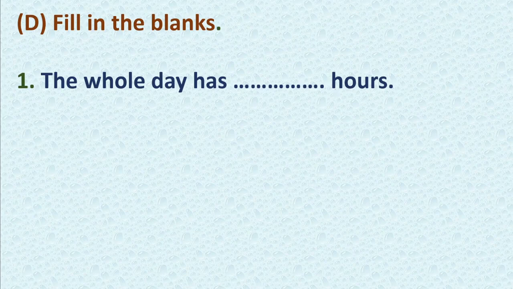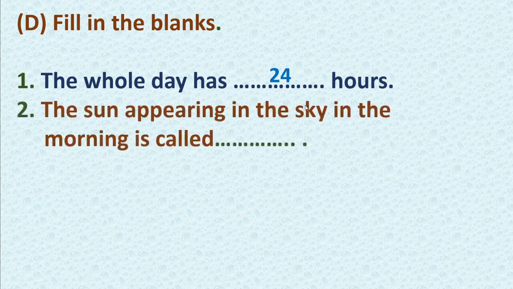Yes, very good. 24 hours. Nice. Second thing, the sun appearing in the sky in the morning is called dash. What we call? Yes, very good. Sunrise. Sun rises in the east in the morning, isn't it?